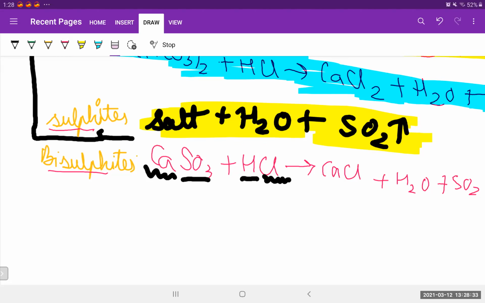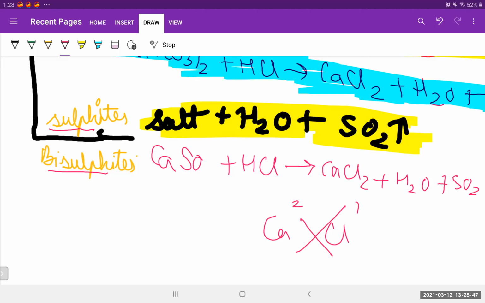That's all. CaCl. Will there be any two, or will it be CaCl only? There will be two. Okay, because we all know that calcium has valency 2 and Cl has valency 1. They will cross each other and we'll get CaCl2. Okay, I hope that everybody knows this. This is very basic. Now this is clear. So let me just highlight this thing.